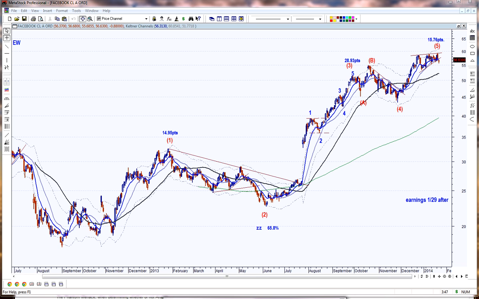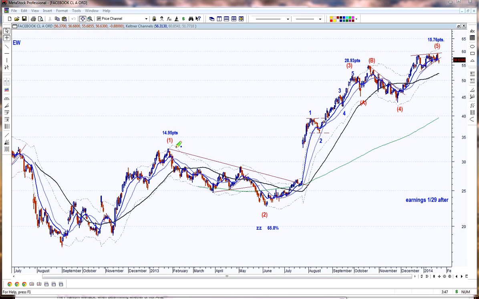So now let's take a look at a couple of stocks. This first one is Facebook. There are 3 rules with Elliott Wave. The first rule is that wave number 2 can never overlap the beginning of wave 1. So here you've got wave 1, wave 2. The second rule, wave 3 can never be the shortest wave.